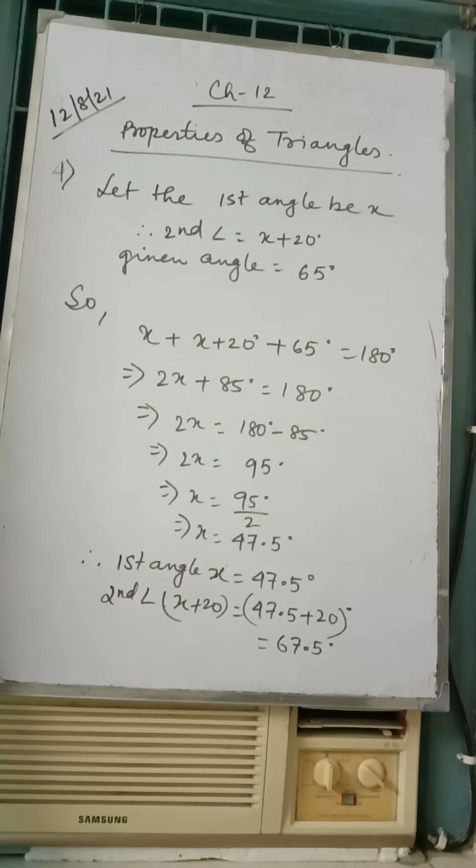Question number 5 is homework. One of the acute angles of a right triangle is 49. Find the other acute angle. Right angle triangle means one angle is 90 degrees, one angle is 49 degrees, the other angle will be 90 minus 49. So 5 and 6 you have to do as homework.